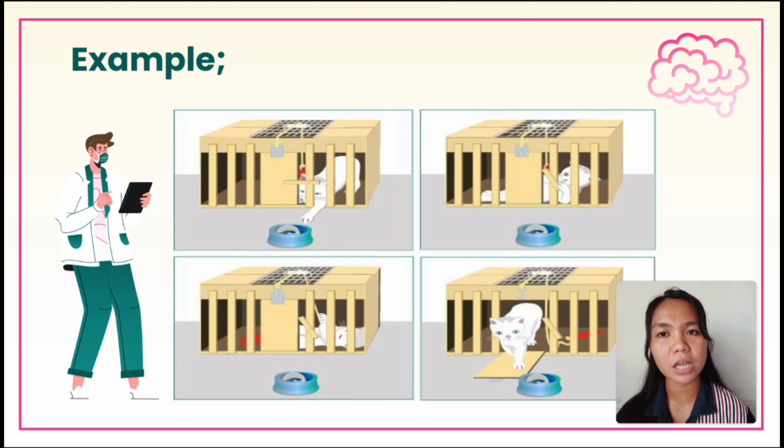That's how the stimulus-response learning of Thorndike works. It is very important for a future teacher educator to understand this learning theory, so that they can motivate students to learn by giving rewards or incentives inside the classroom.